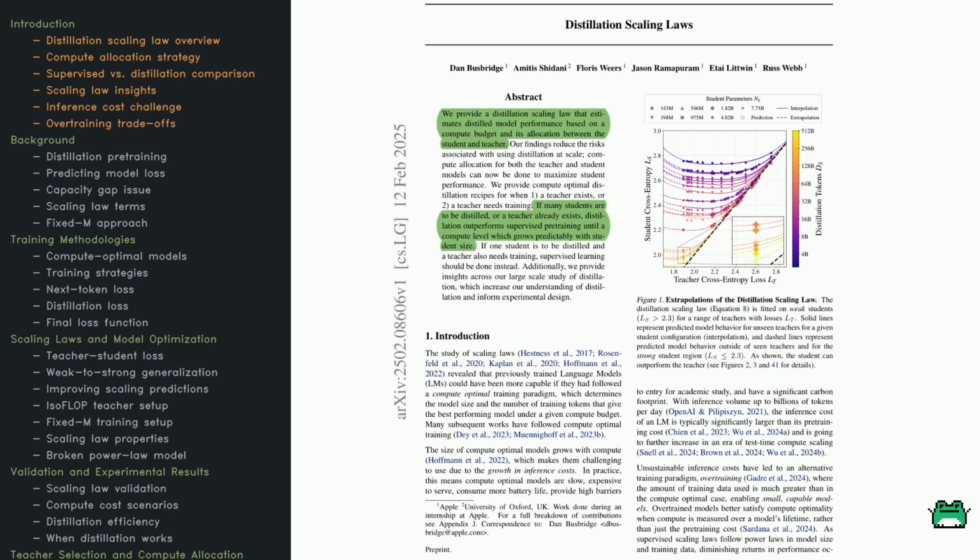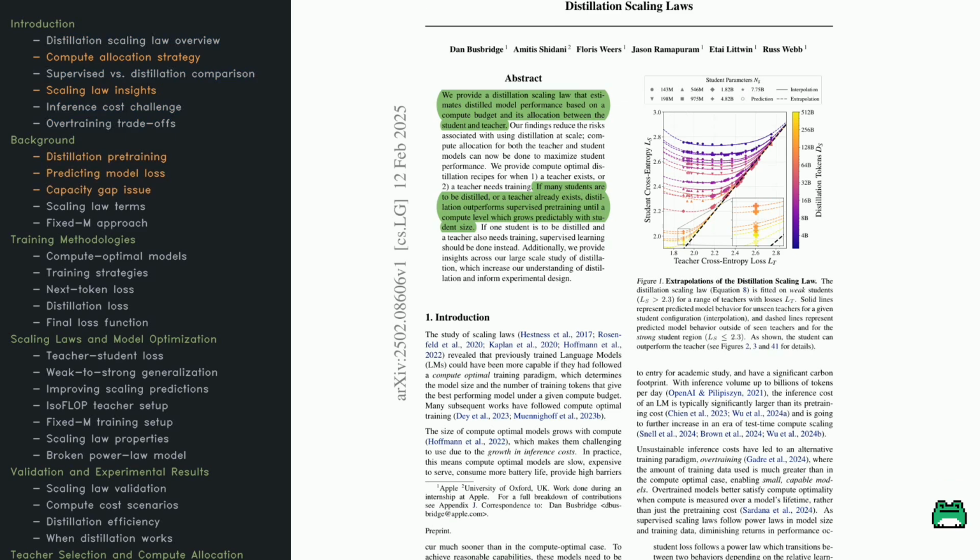Take a look at the key figure here, which shows the relationship between the student's loss and the teacher's loss. Notice how under certain conditions, the student can beat the teacher? The figure also illustrates how changing the student size and token budget impacts distillation efficiency. Bigger students plus more distillation tokens often lead to lower loss, though it depends on the total compute you can spend. This sets the stage. We want to find the best way to scale distillation so that smaller models can inherit knowledge from bigger models without blowing our compute budget.